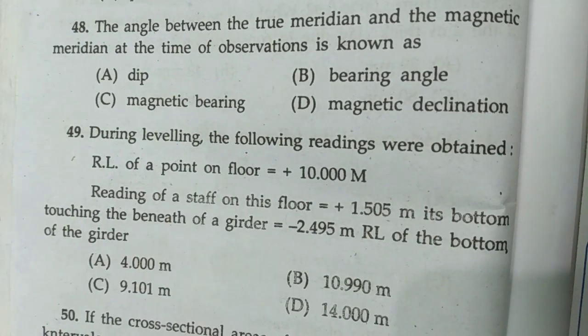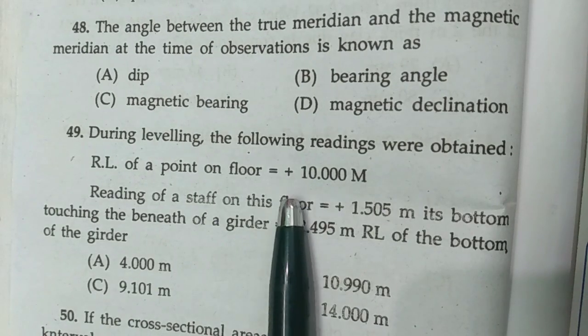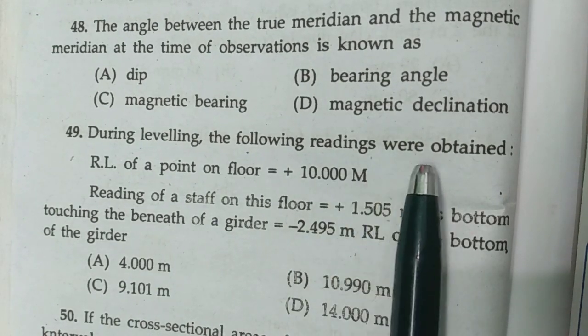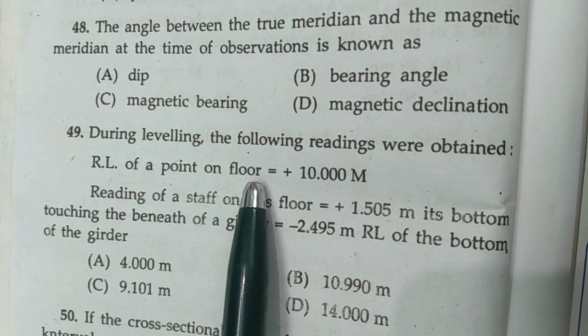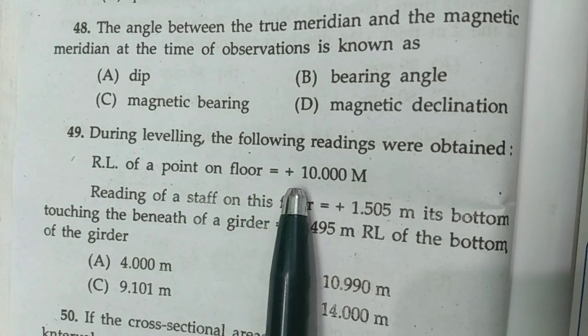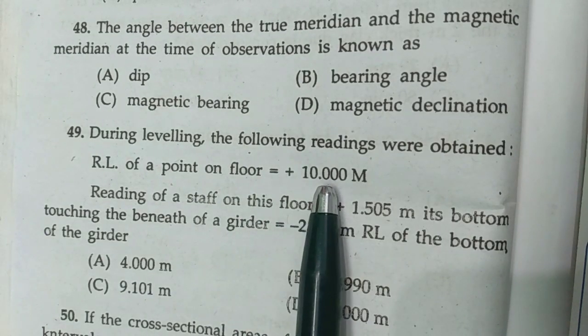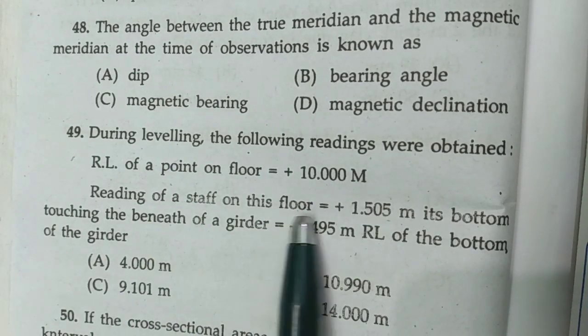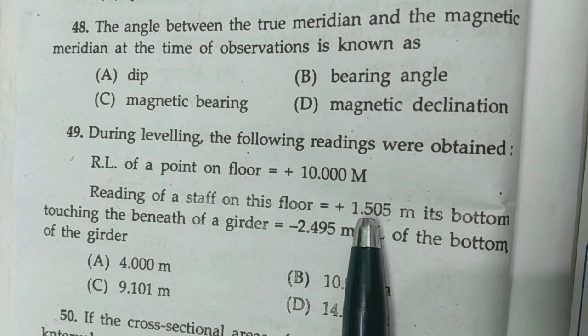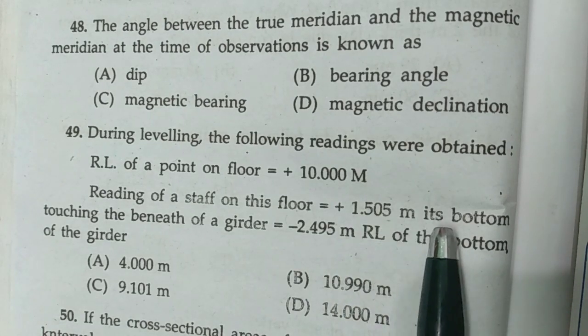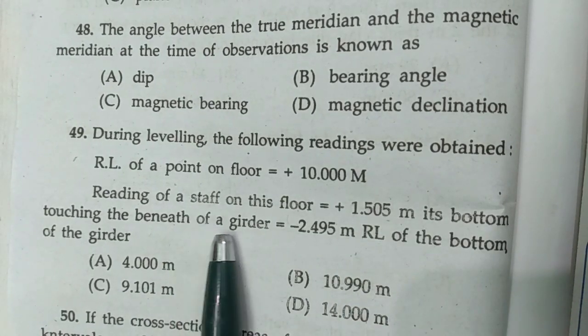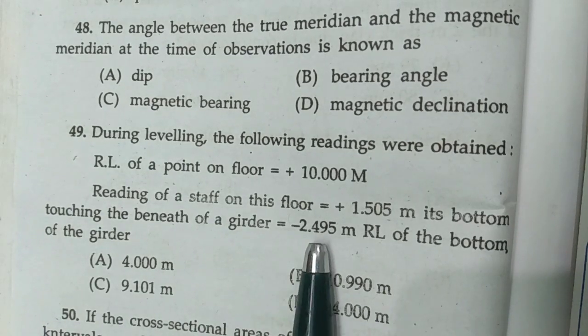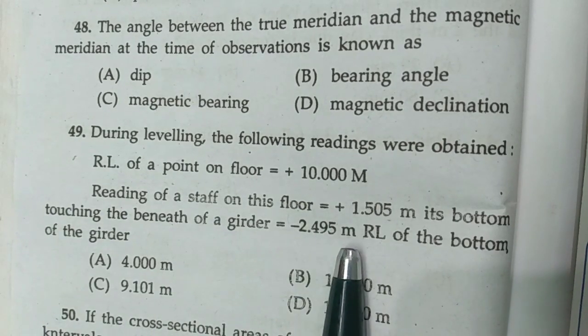Now question number 49. During leveling, the following readings were obtained. RL of a point on a floor equals plus 10.000 meter. A reading of a staff on this floor equals plus 1.505 meter, and its bottom touching the beneath of the girder equals minus 2.495 meter.